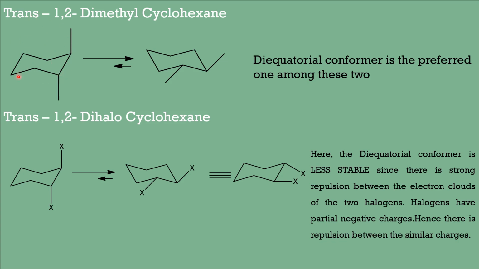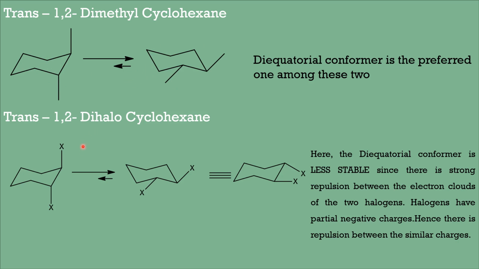So this is very much higher in energy than the di-equatorial. So we always expect the di-equatorial form to be more stable, and usually this will be the only conformer that is existing. And because of the higher energy, the diaxial may not exist.